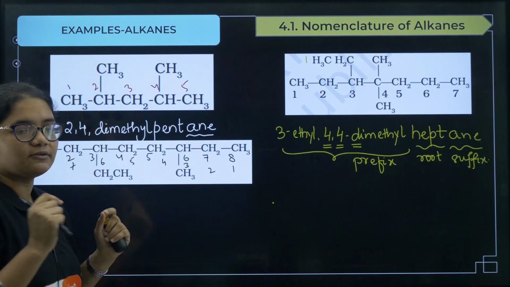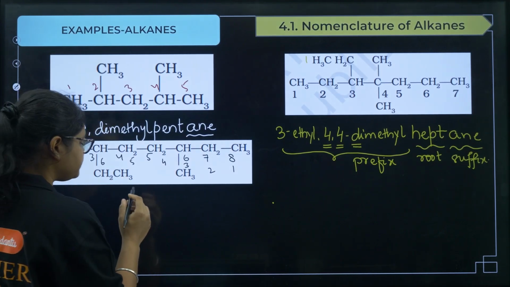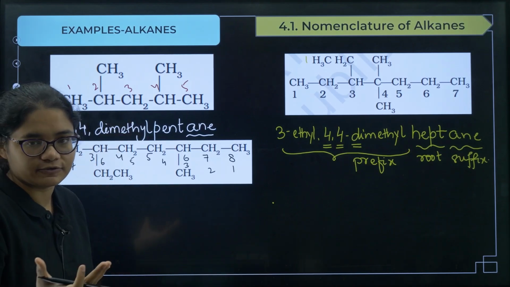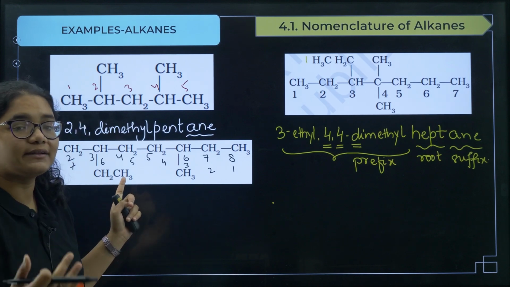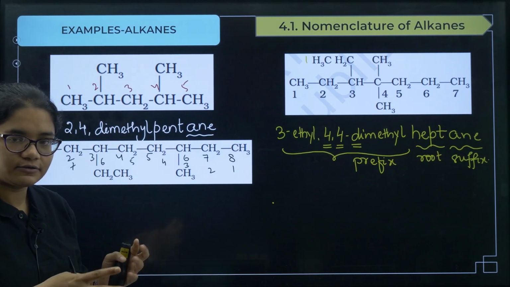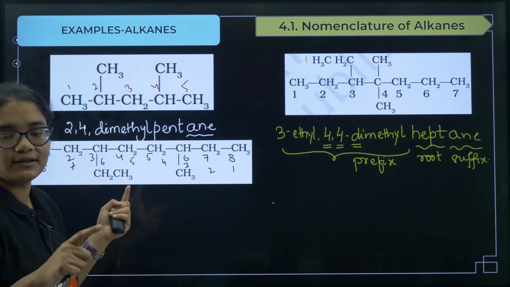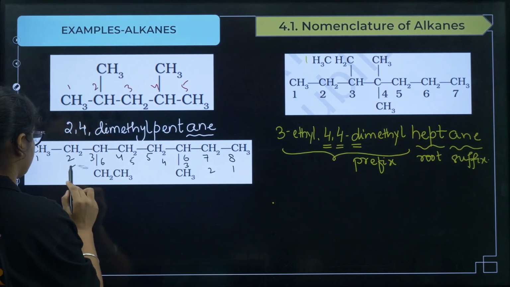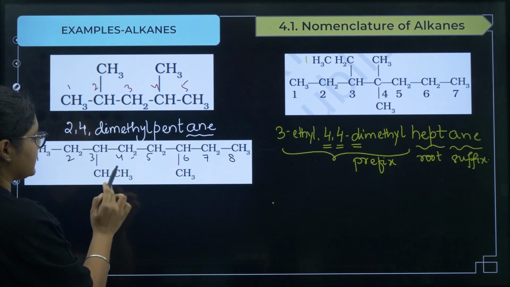So if this type of confusion arises, then the rule you should follow is, if you see methyl and ethyl, which one will come first alphabetically? Ethyl will come first, alphabetical order. So ethyl group should get the least number. Ethyl will come first because it is starting with E. So the carbon containing the ethyl should get the least number, right? So that is why I can say that the correct numbering is this one, because here ethyl is getting the least number.